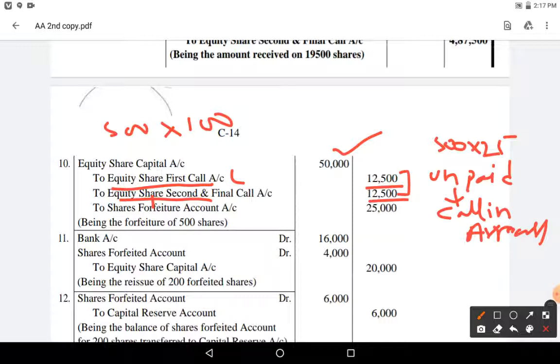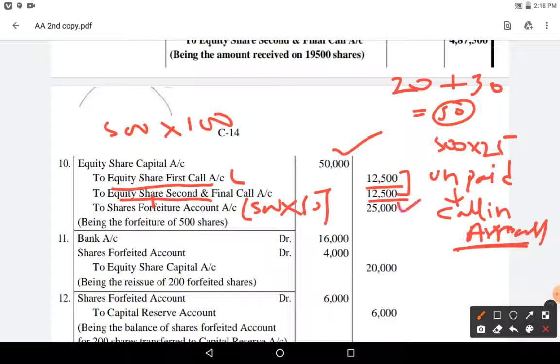These are the unpaid values, which are nothing but calls in arrears. What is the paid value? Paid till now, 500 shares into application plus allotment. Application 20 plus allotment 30, total 50 rupees they have paid. 500 into 50, this is 25,000, will be forfeiture account.